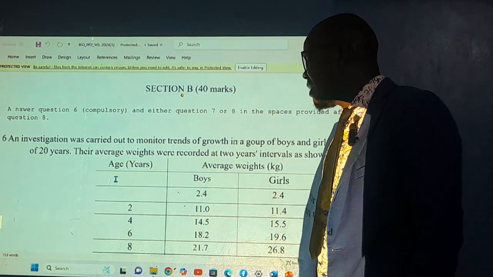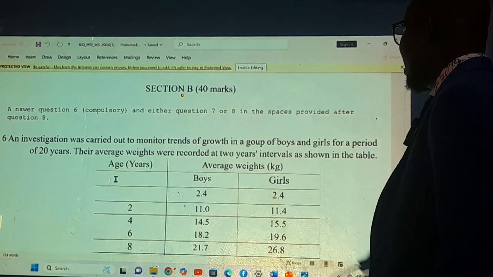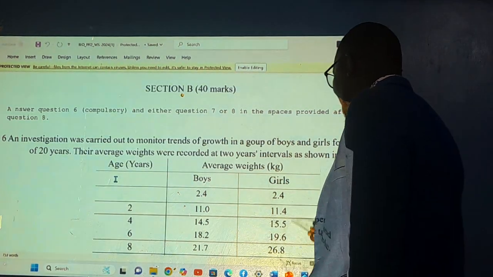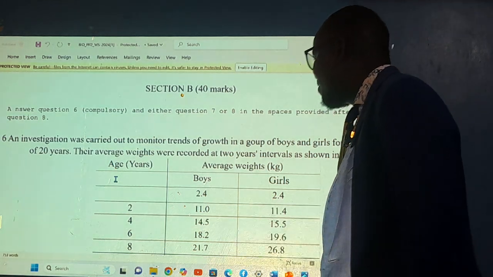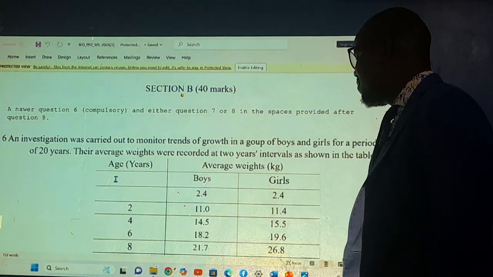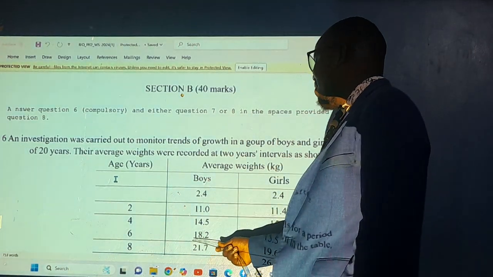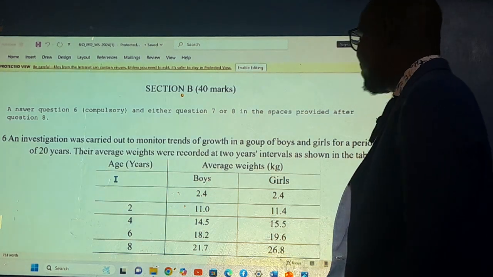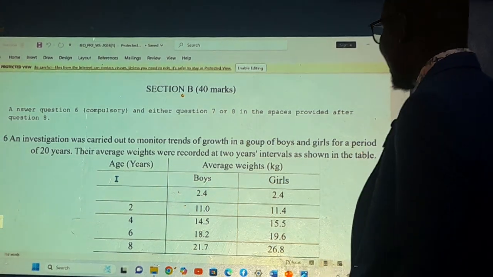After 2 years, the first recording, the boys were 11.0 and the girls were 11.4, so the girls' weight was a bit higher. At the 4th year, it was about 14.5 in boys and 15.5 in girls, still higher. Then at 6 years, it was 18.2 kilograms in boys and 19.6 kilograms in girls, so girls still stand high.